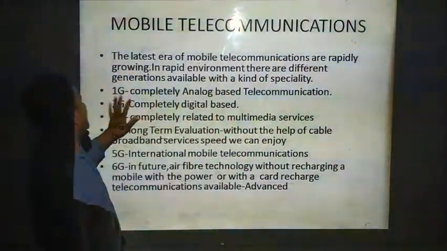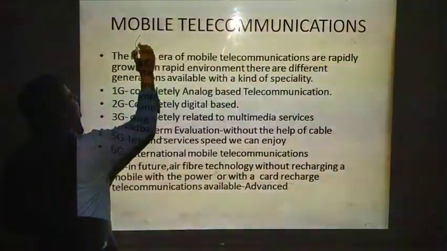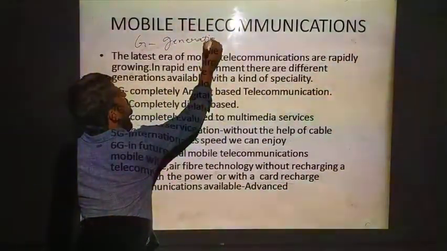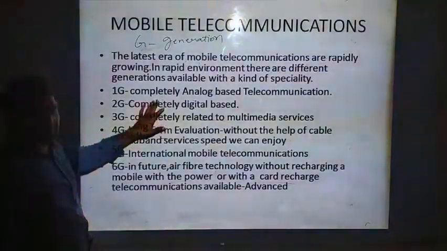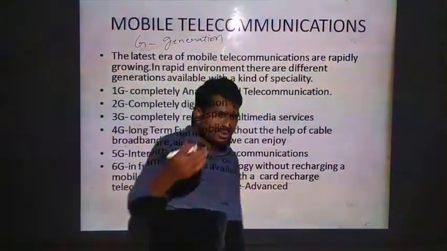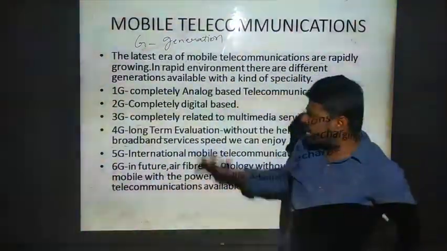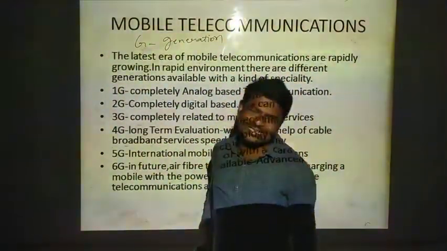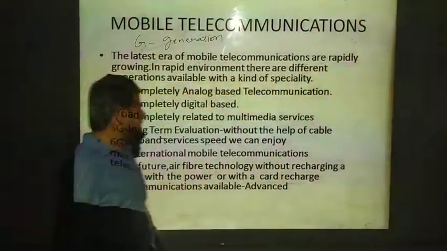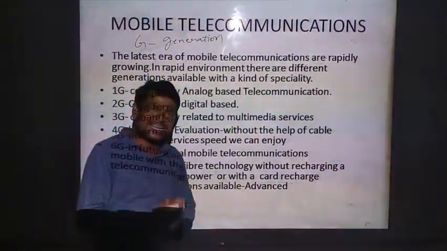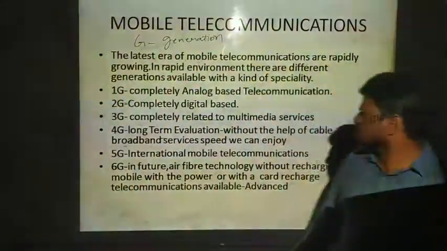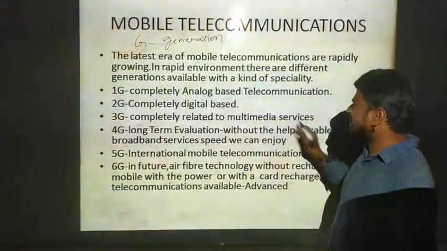In first generation, G stands for generation here. In first generation, it is completely based on analog telecommunication. In the first year, in the first semester, you have learned what analog signals and digital signals are, right? So it is completely analog based telecommunications. In 2G, it is completely digital based telecommunications. Whereas in 3G, it is related to multimedia services.